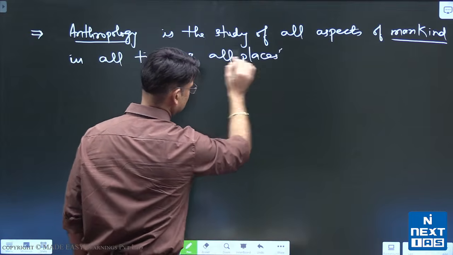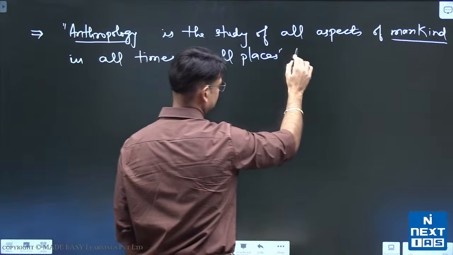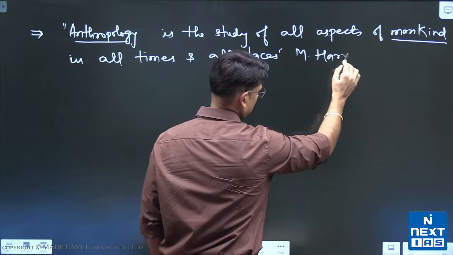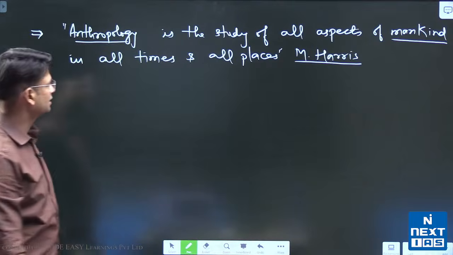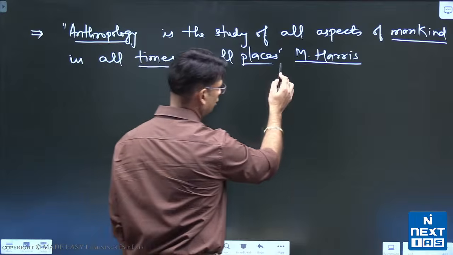That is the definition given by Marvin Harris. Okay, it's the study of all aspects of mankind in all times and all places.